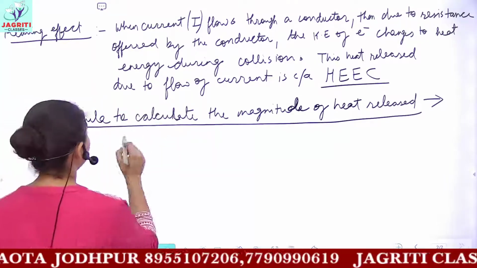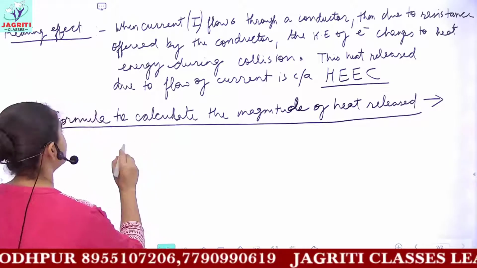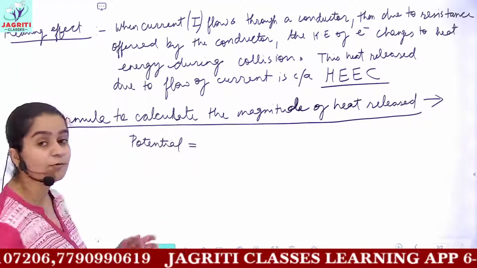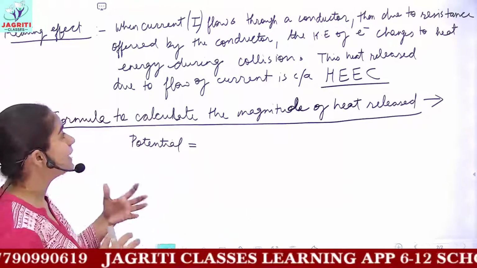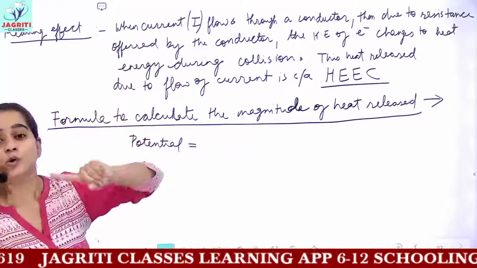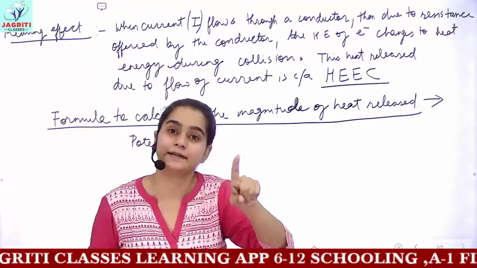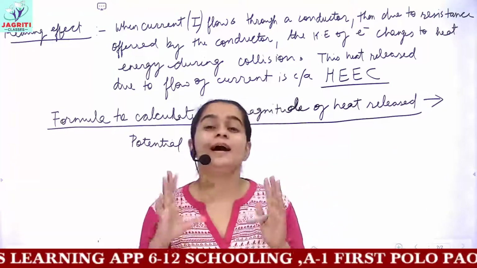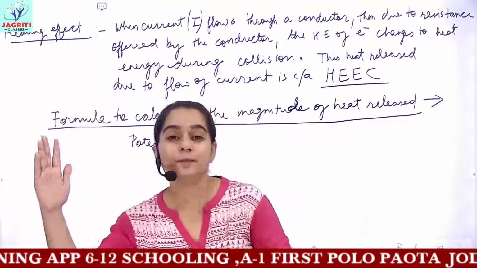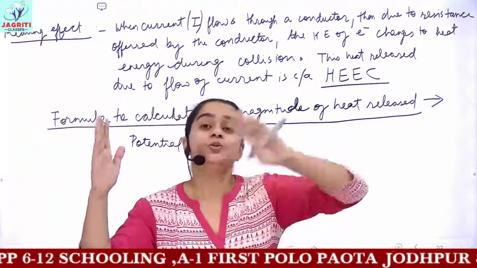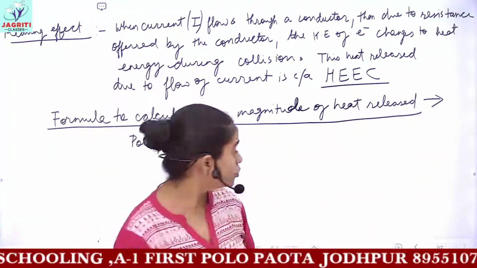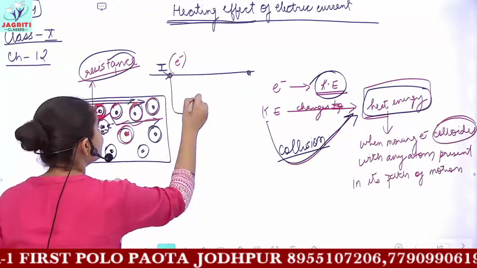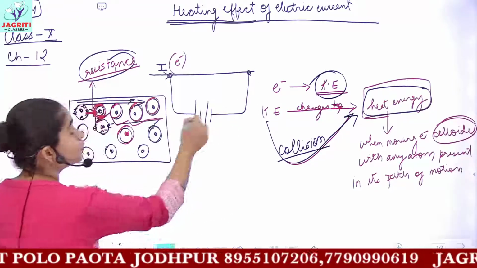According to Ohm's law, firstly we'll be using the formula of potential. Why are we using the formula of potential? Because heating effect is only observed when the current flows through a conductor. Flowing of current means the electrons are flowing. And why are these electrons flowing from one point of the wire to the other point? These electrons are flowing due to the difference in potential.